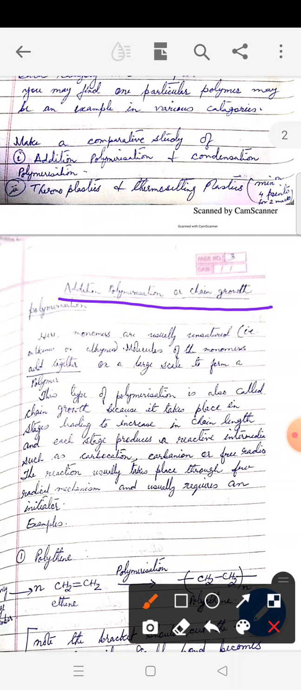This type of polymerization is called chain growth because, you need to know this, questions may come, it takes place in steps leading to increase the chain length. It occurs in stages, and during each step of reaction, you may be ending up with a carbocation or a carbanion or a free radical. That means after each step of addition, you'll be left with a reactive intermediate, which may be a carbocation, which may be a carbanion, or which may be a free radical. That means you cannot stop the reaction whenever you want. That's why this is called chain growth. The chain keeps on increasing. We shall be doing the mechanism for this.